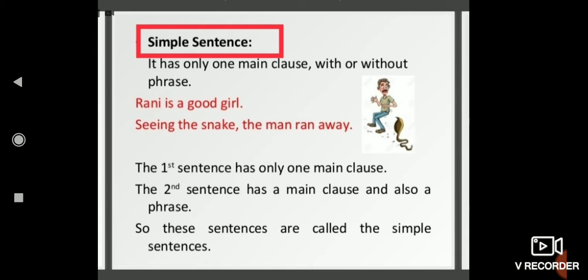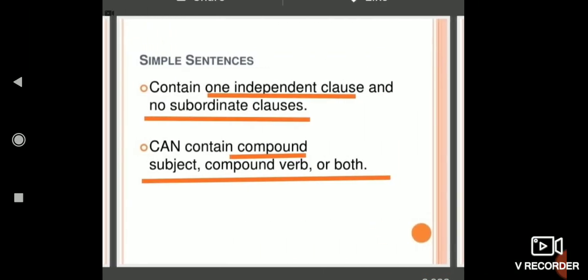Seeing the snake, the man ran away. Here seeing the snake is our phrase. So a simple sentence may have one main clause only, or it may have one phrase also along with the main clause. Sentence 1 has only one main clause, and sentence 2 has one main clause as well as one phrase. So these kinds of sentences are called simple sentences.